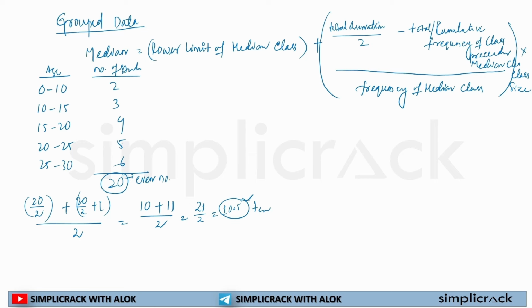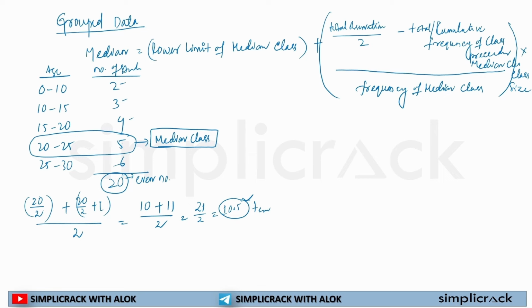Okay, so let's calculate from the beginning, because we will always calculate from the beginning. 2 plus 3 is equal to 5, 5 plus 4 is equal to 9. After this, I can say our median class lies in this particular range of observation.